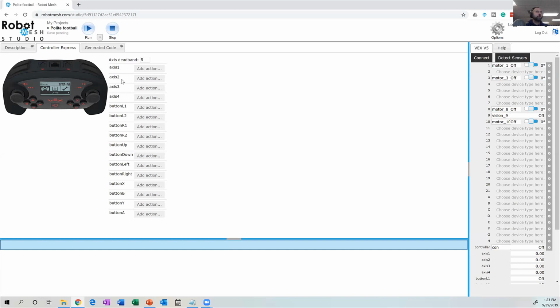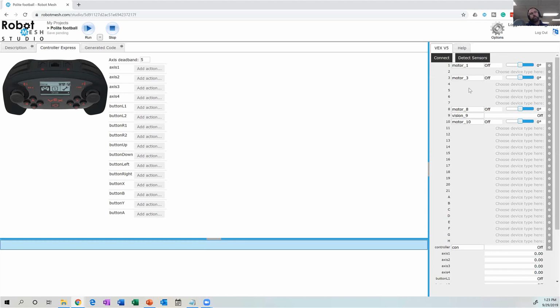But here I would see where it says access to. Notice that my robot is plugged in, so it found all the motors. It did not keep the names from the last project. So if I wanted to, I could go through this exercise of renaming everything. I'm just going to leave it as motor 1 being my right motor and motor 10 being my left.